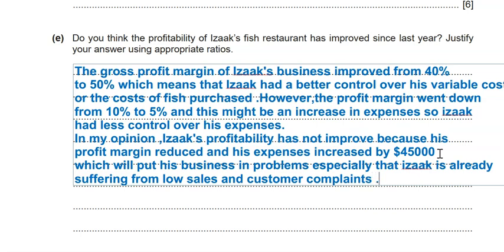I'm trying to convince the examiner that I know that I'm not happy with his profitability. I want to convince the examiner. Remember, I need to justify my decision. So I'm just going back to the context, imagining the situation, and then I put my answer just to convince the examiner. Remember, you can say the opposite and still convince the examiner. One would say, no, he's doing well. One would say, no, he's not doing well. For me, I wrote this answer, so it's up to you to give the answer that you want at the end, but still just being able to convince the examiner. Okay, it's up to you at the end, remember.